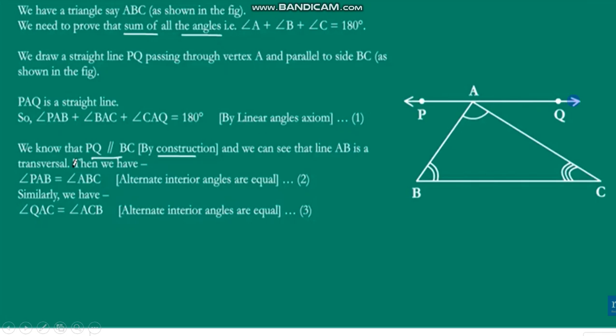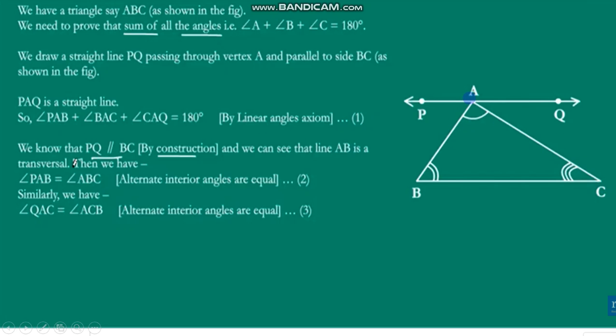So when we construct this, PAQ is a straight line. The angles forming along this line are angle PAB, angle BAC and angle CAQ.